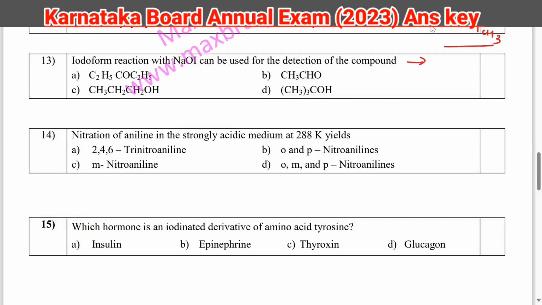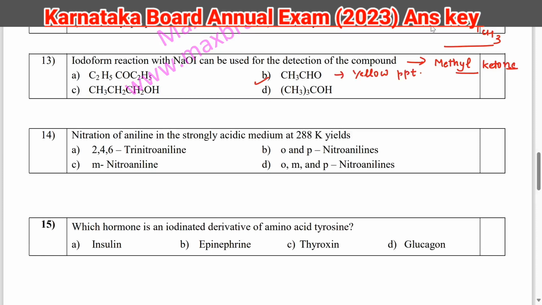Next question, iodoform reaction with NaOI can be used for the detection of compound. So generally iodoform test is used to detect methyl ketonic group. So here option B will give you this iodoform test and it will give you yellow precipitate.